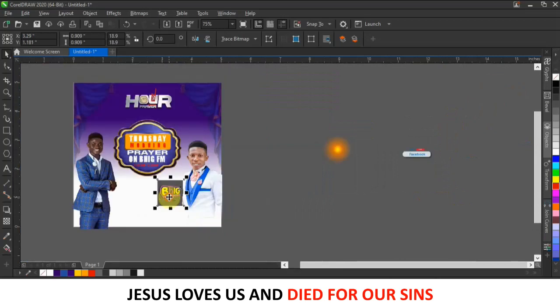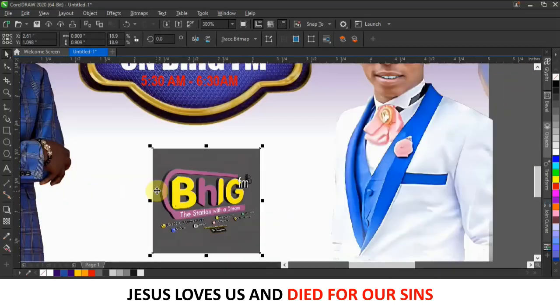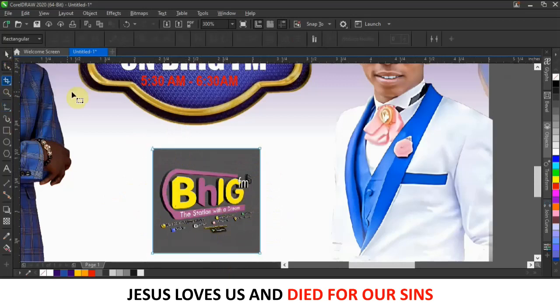Okay, so what I'm going to do is, like we did the other day, I will just cut away part of this, leaving only the big FM. So come and click on your shape tool, and then you can just manipulate this.